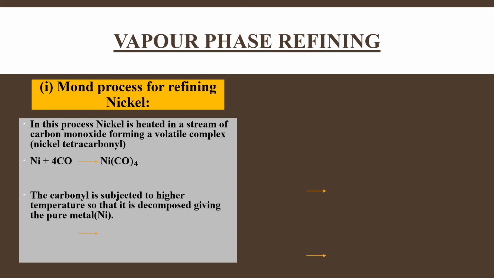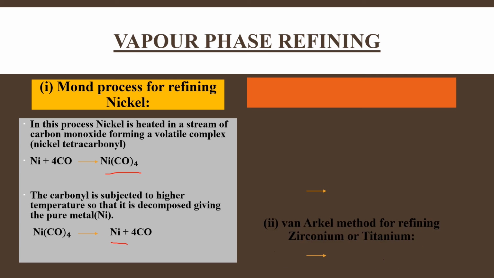So here this carbonyl is a volatile compound, and as we have already discussed, this volatile complex should decompose. So this volatile compound further decomposes on giving the temperature, and it will give pure nickel and release four carbon monoxide.